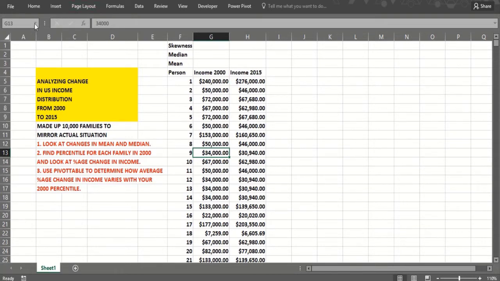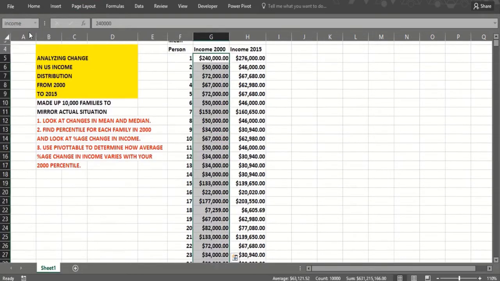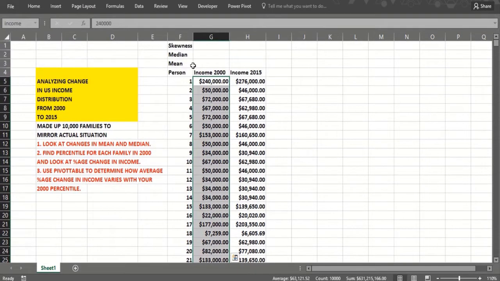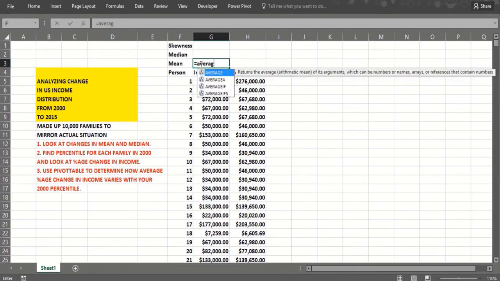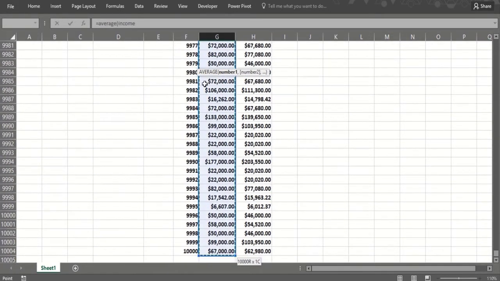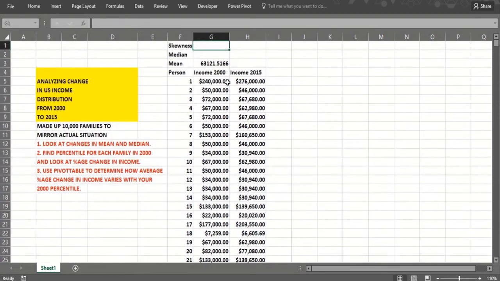Now, I sort of made a mistake here, but it's instructive. I named the column with the 2000 incomes "income." And you'll see this is actually not a good idea in this case. So I want to average the 2000 income. And if I do that and select this column, I get average income. And now I drag it across, and I see it's exactly the same. And I know that can't be right.